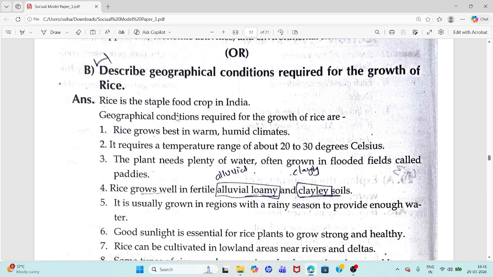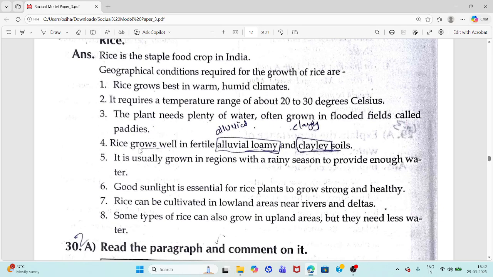So, what are the conditions? Let's see again. Rice grows best in a warm, humid climate. The temperature range should be 20 to 30 degrees Celsius. The plant needs plenty of water. Rice grows well in fertile, alluvial, and clayey soils.